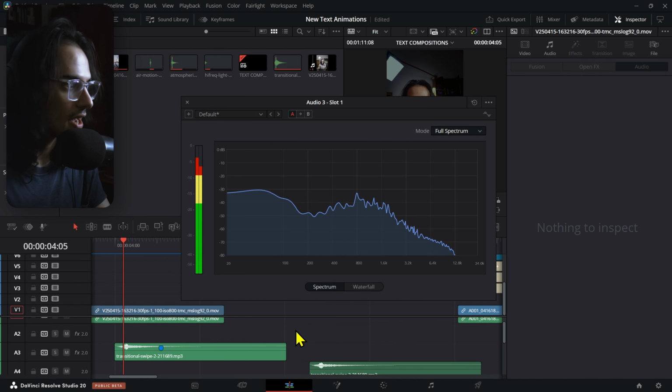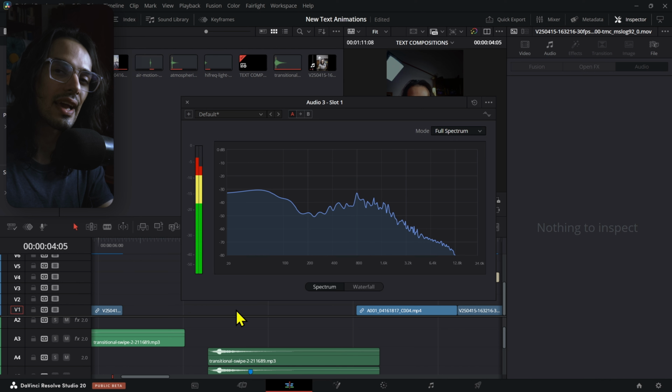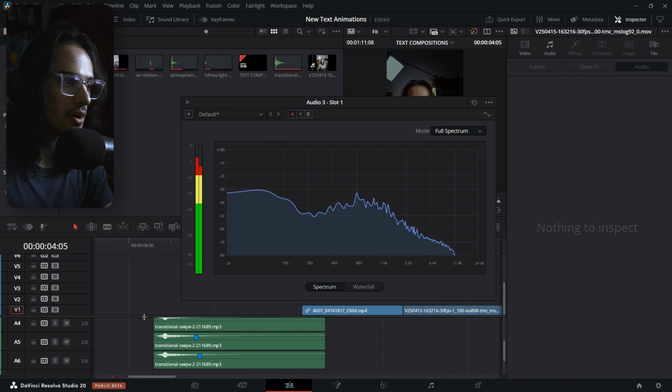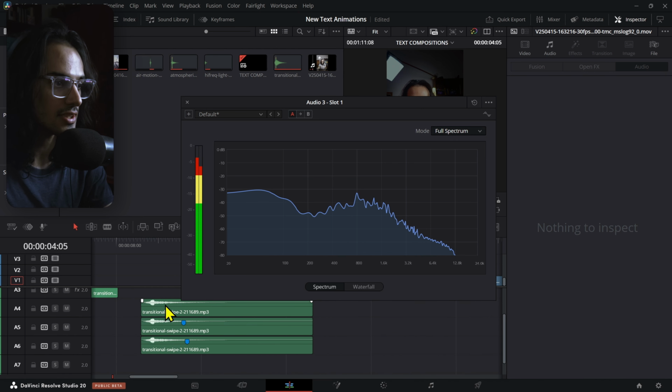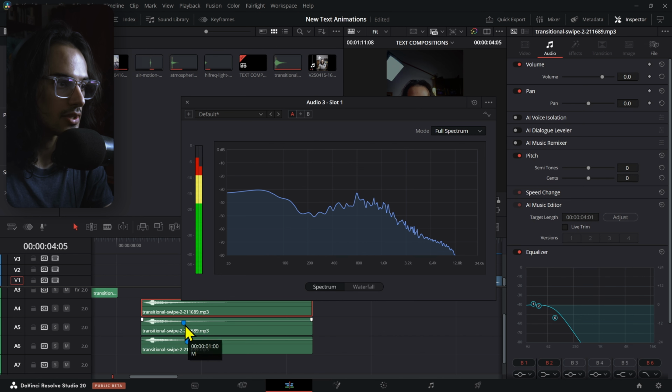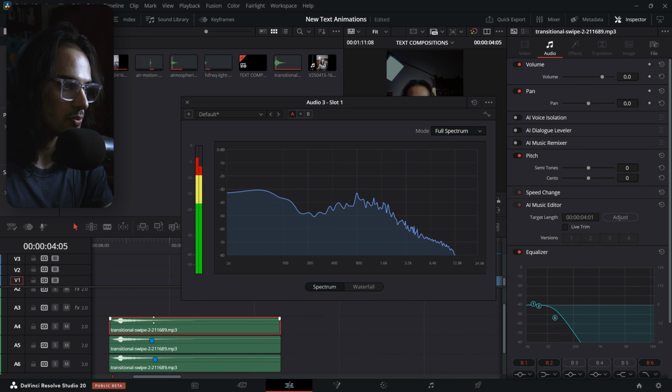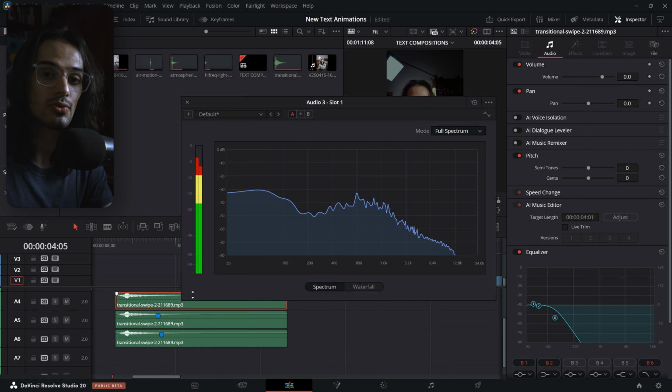Now that got me thinking, what if I use the exact same sound effect, but use the EQ to make one version that is a lower frequency, another that's higher frequency, and another that's medium frequency? That's exactly what I did right here. This one is medium. I don't know what happened with the marker on this one, but this one is high, I think. No, this one is high right here, and this one is low right here. So how did I do that?